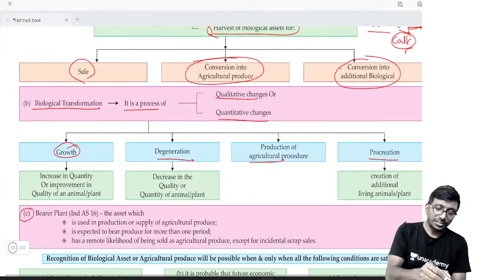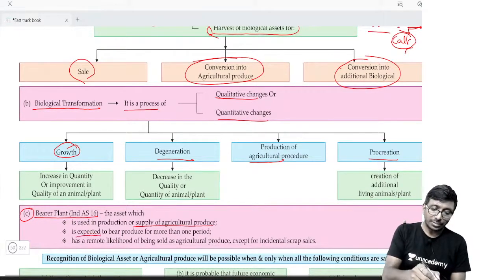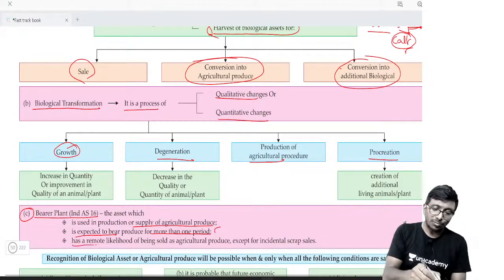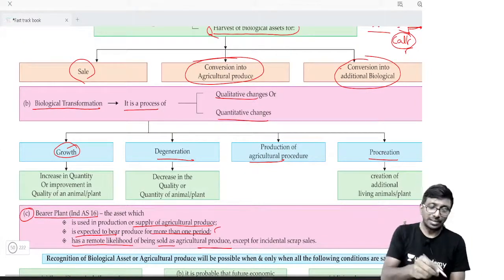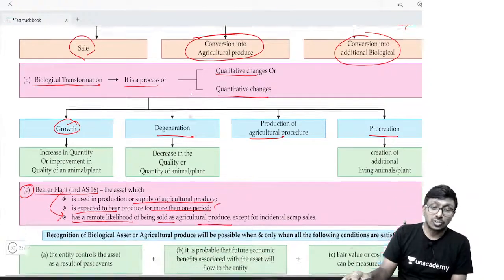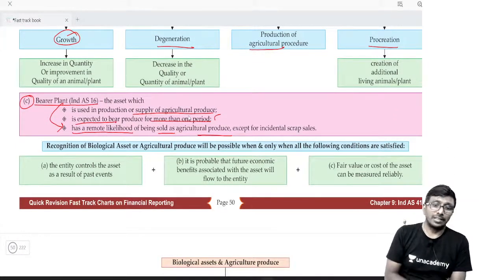Next, the definition of bearer plant is also noted here. It is used in the production or supply of agriculture produce, and is expected to bear for more than one period, that is, more than 12 months, you can write it. And it has a remote likelihood of being sold as agriculture produce. The bearer plant itself is not going to be sold. Remote likelihood means a very rare chance of selling, which I told you orally, and it's given in the text very clearly.